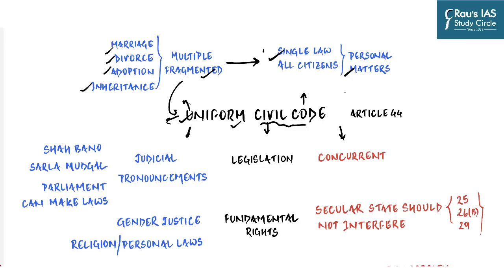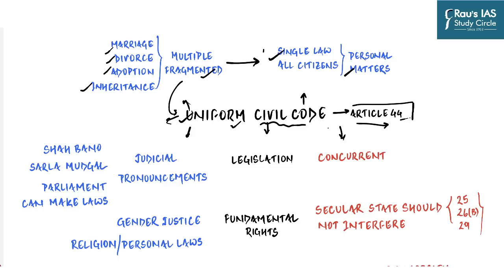Now whenever we look into a law, we have to look at its constitutional backing. And in the case of the Uniform Civil Code, the backing directly comes from the Constitution of India under Article 44, which is a part of the Directive Principles of State Policy, which lays down that the state shall endeavour to secure a uniform civil code for the citizens throughout the territory of India. So you can see, first and foremost, the most valid argument in favour of the Uniform Civil Code lies in the Constitution of India, which makes it an obligation or duty, in that sense, on Parliament to enact the Uniform Civil Code.